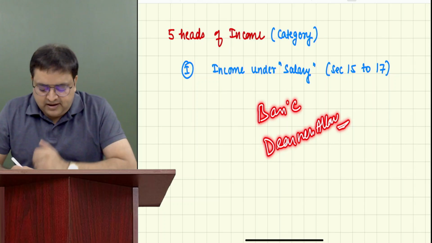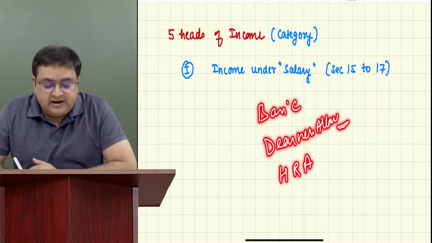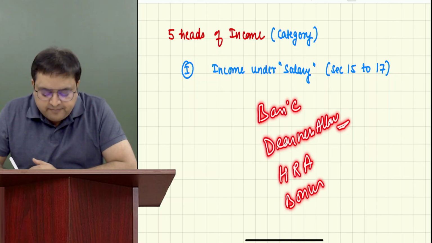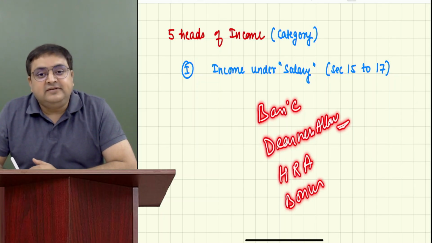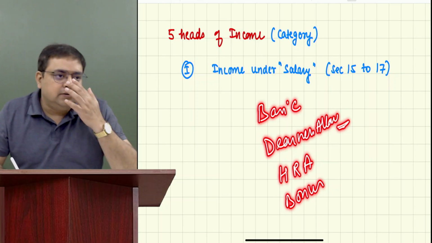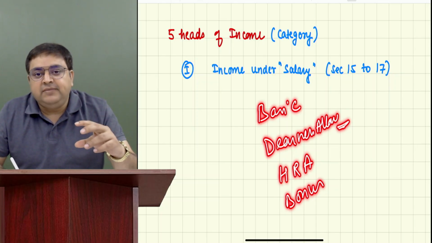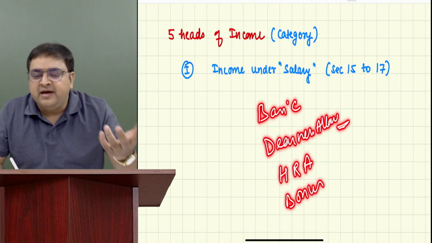Let's say I am receiving house rent allowance also from my company. I am receiving bonus also from my company. I am receiving also because I am at a good position. So the company has also given me a 2-bedroom or a 3-bedroom flat to live in, rent-free accommodation. Have you heard about this?